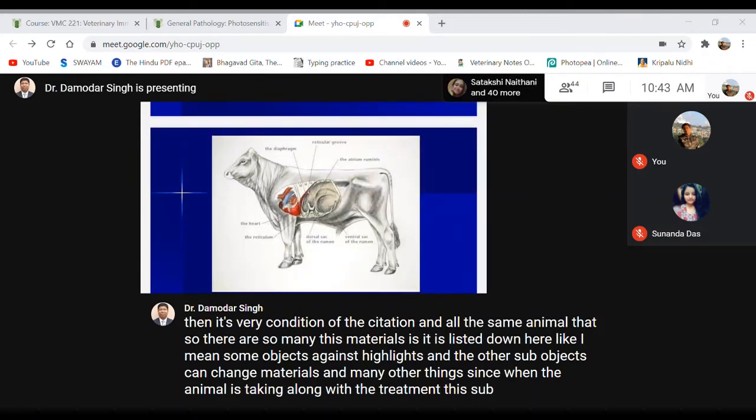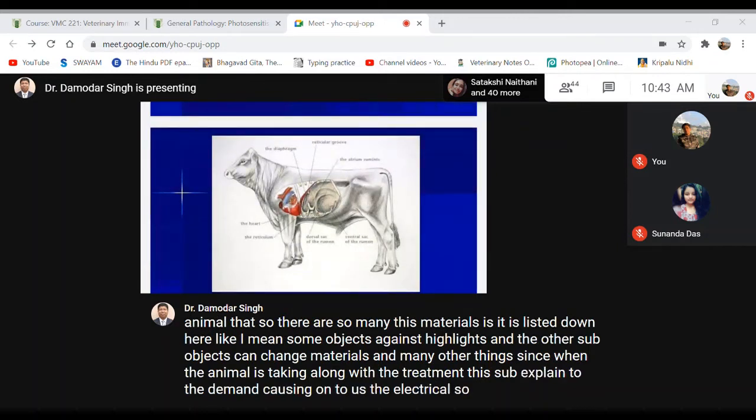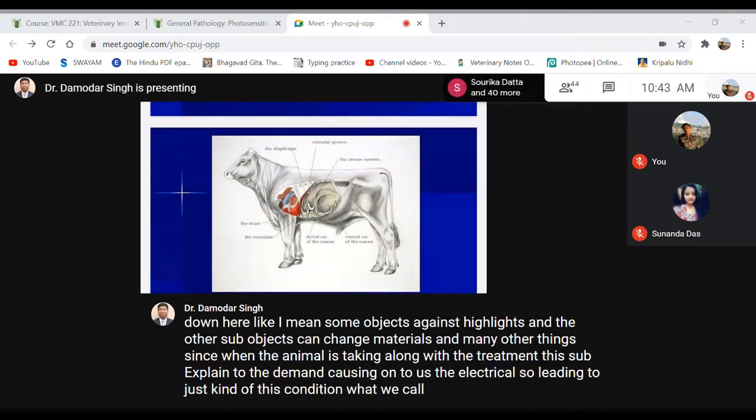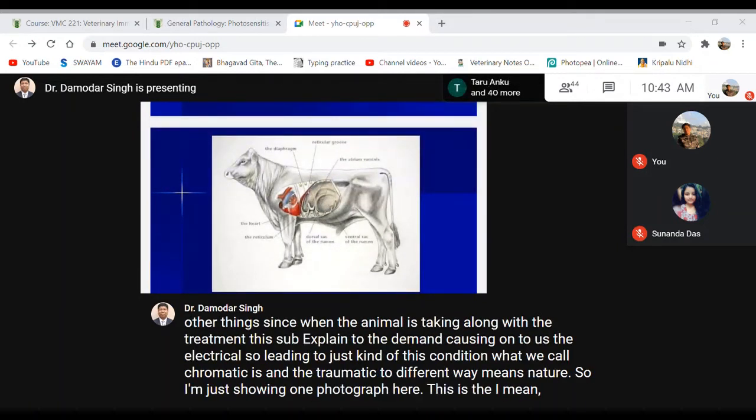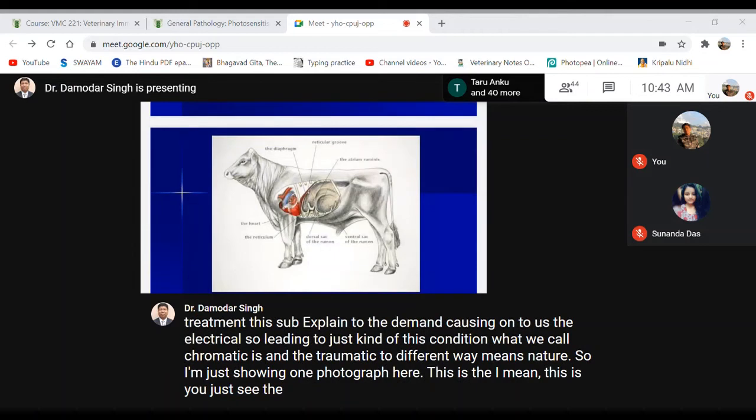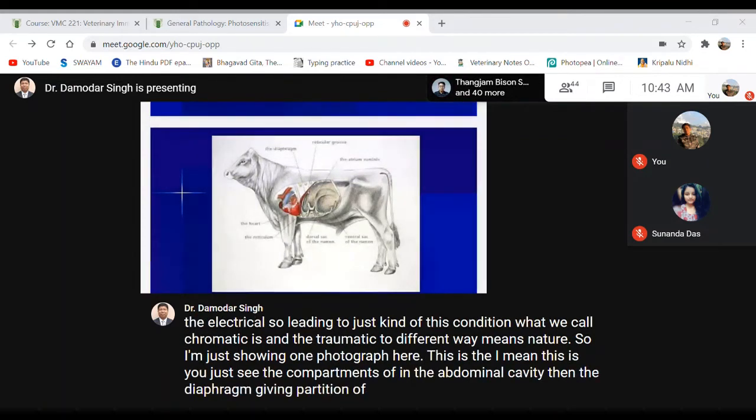So when sharp objects pass through the reticular wall and injure the diaphragm, they can easily injure the pericardium of the heart, leading to pericarditis. Then down in the ventral portion, it may injure the peritoneum, leading to peritonitis. In that case, it will be traumatic reticuloperitonitis. Okay.